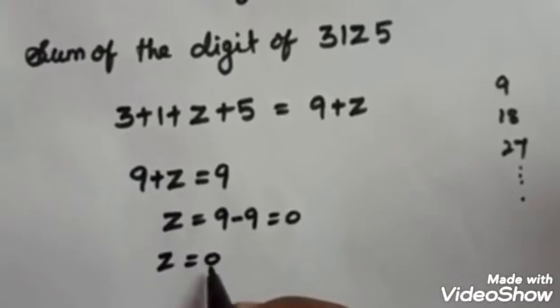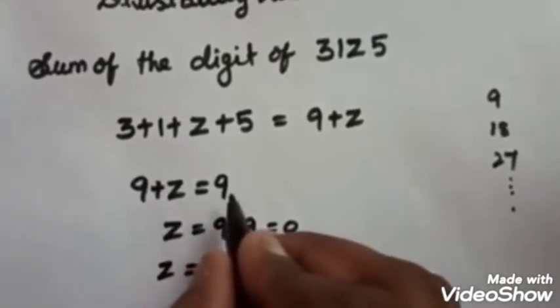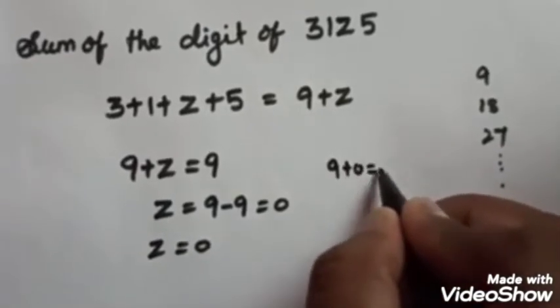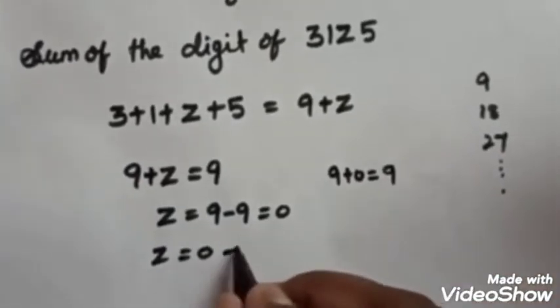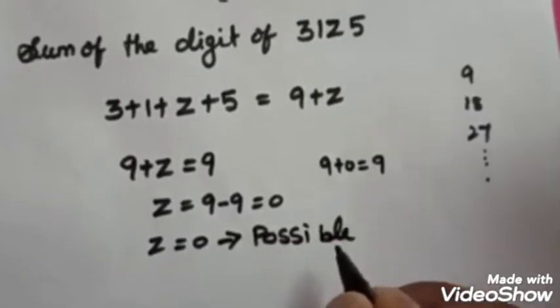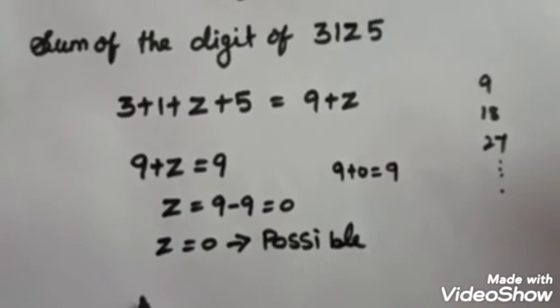So z equal to 0, we get 9 plus 0, which is equal to 9. So 0 is one possible value. This one is possible. And next one is 18.